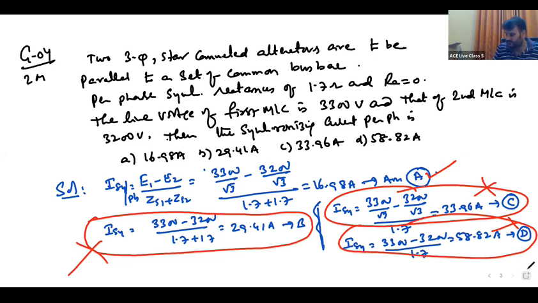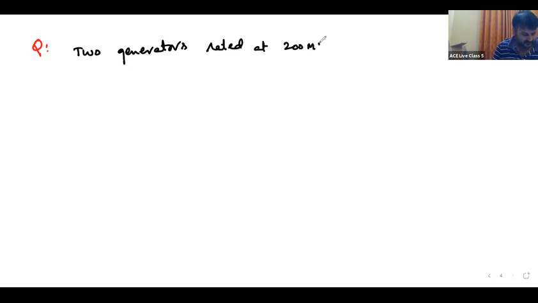But let us do this problem. The question is: two generators rated at 200 megawatts and 400 megawatts are operating in parallel.